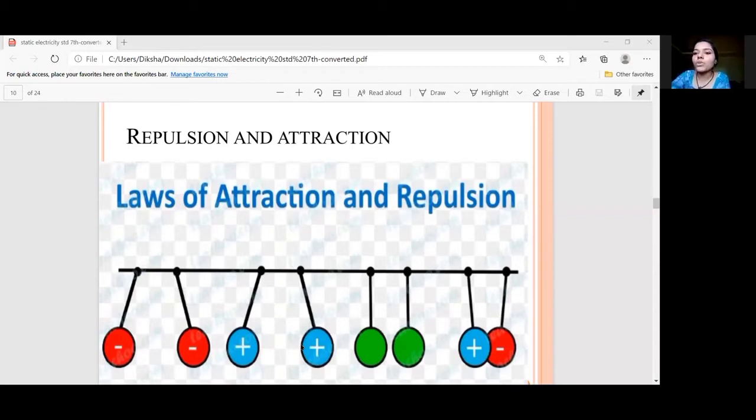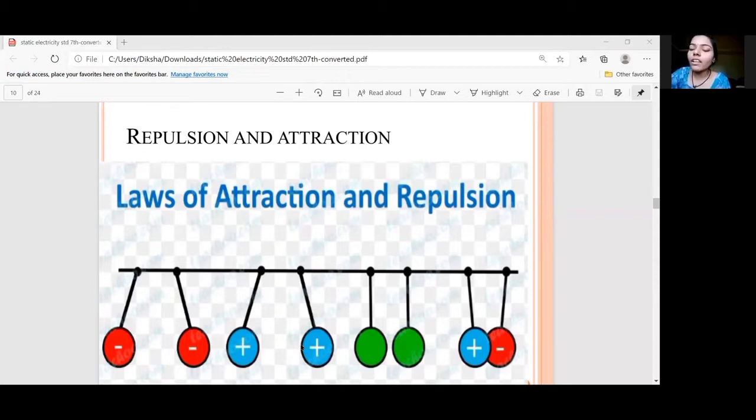Now as we come to know that the charge may be positive, negative, or it may be neutral. In the same way, here there is a diagram which is showing the law of attraction and repulsion. Attraction means एक दूसरे के तरफ आकर्षण and repulsion means एक दूसरे से दूर जाना.